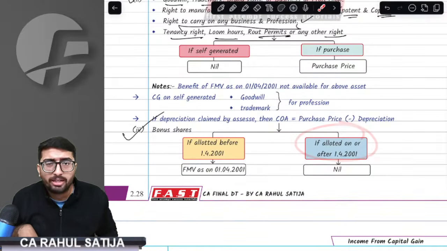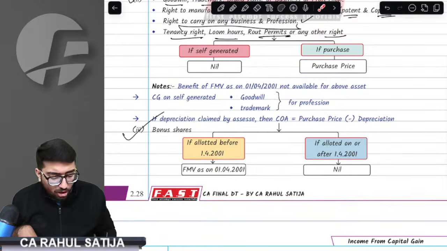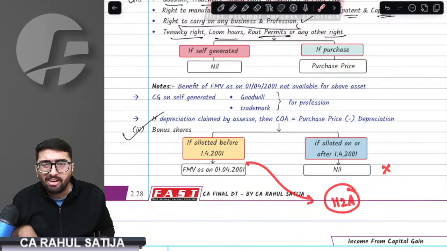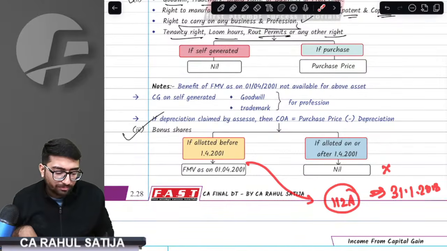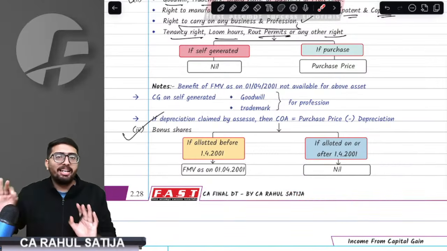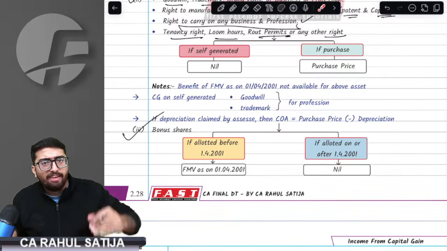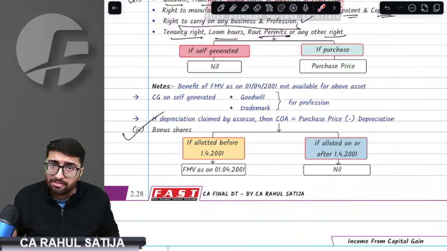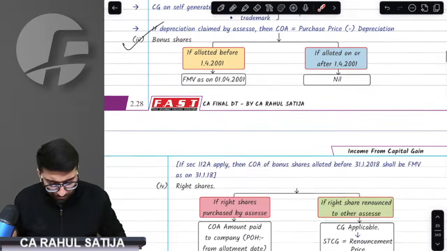If it was allotted after 1st April 2001, it is normally nil, but if the shares of such company are listed, that falls under 112A, then we get the benefit of the FMV as on 31st Jan 2018. What did I say? By default nil, but if acquired before 2001, then FMV as on 1st April 2001. If acquired later, if they are listed, then the 31st Jan 2018 FMV is given to us.